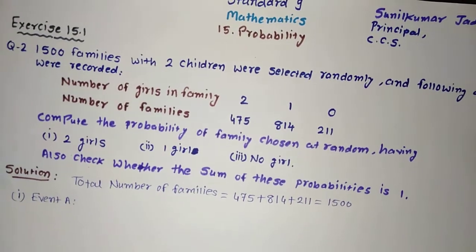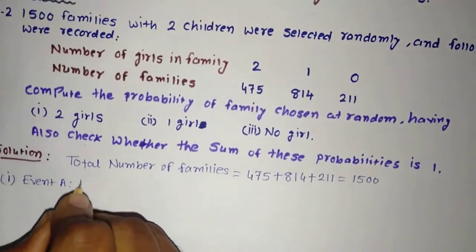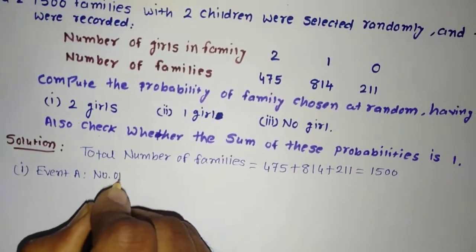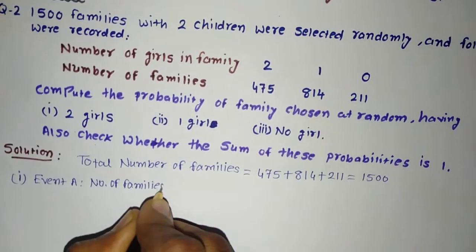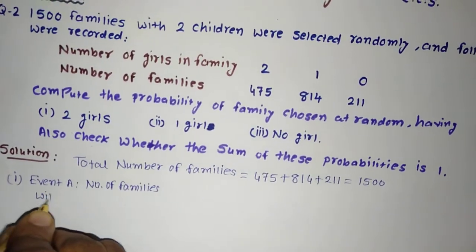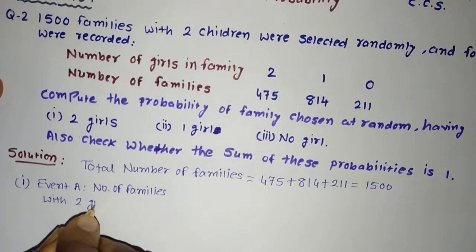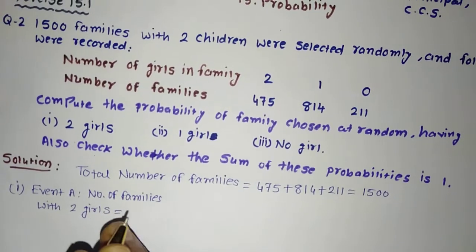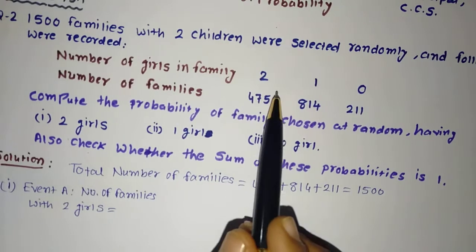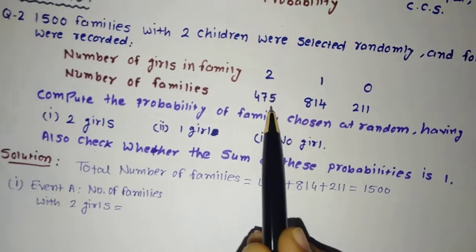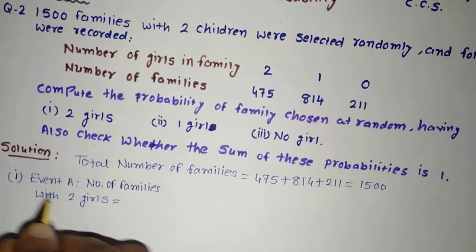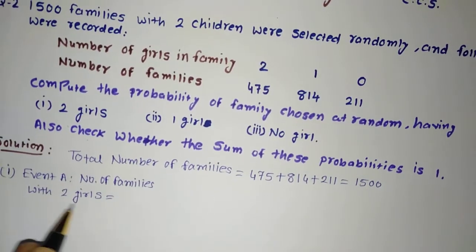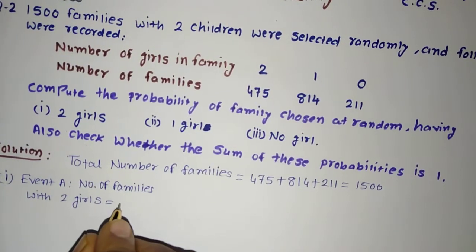Number of families with 2 girls is equal to, see in the data, with 2 girls there are 475 families. So I will write it here: event A, number of families with 2 girls, is equal to 475.